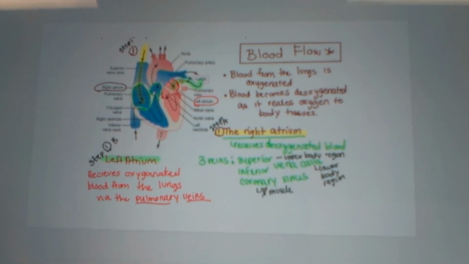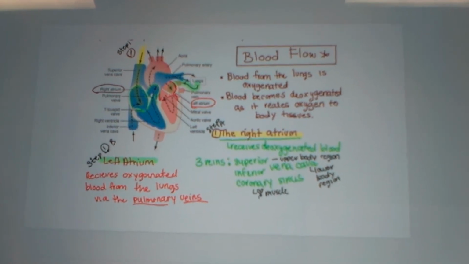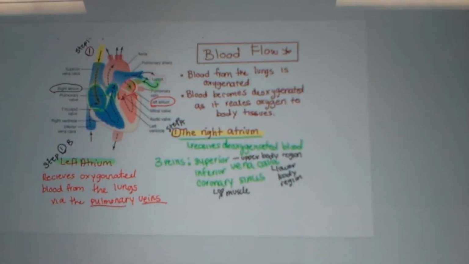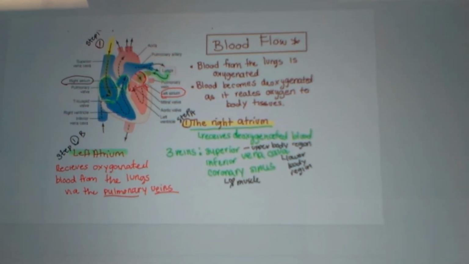Blood flow: blood from the lungs is oxygenated. Blood becomes deoxygenated as it releases oxygen to the body tissues. So the blood provides oxygen to the tissues and becomes deoxygenated. Simple diffusion takes place here.